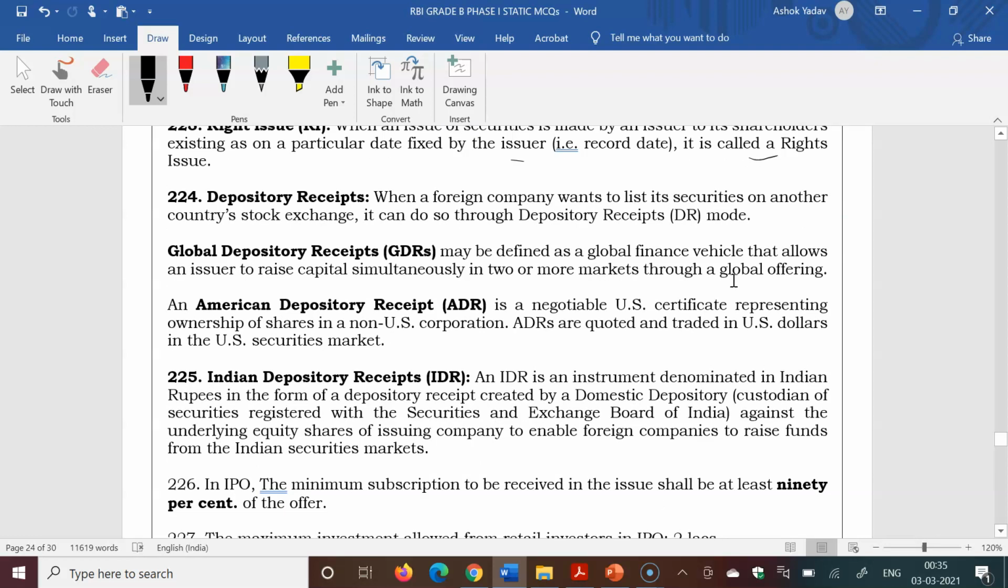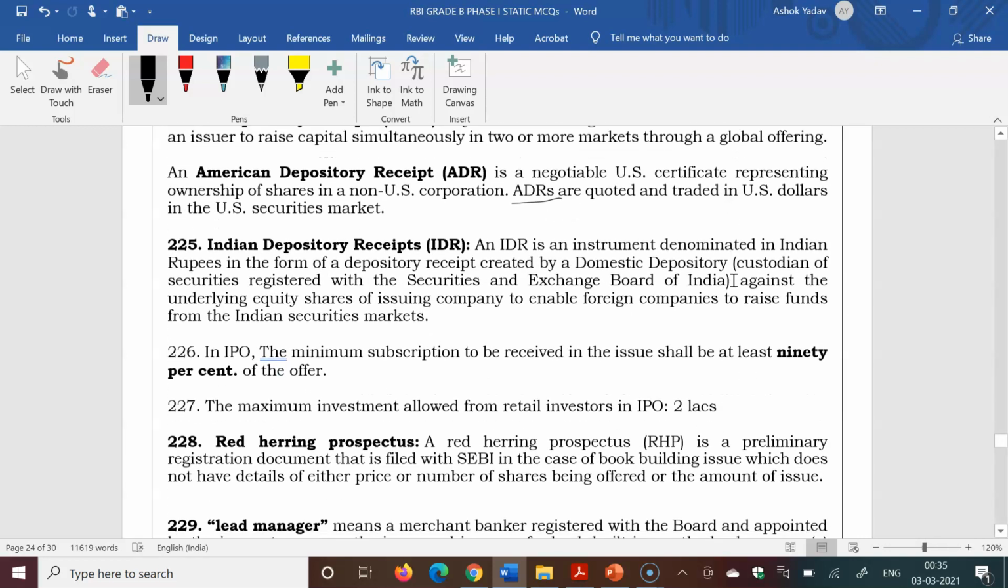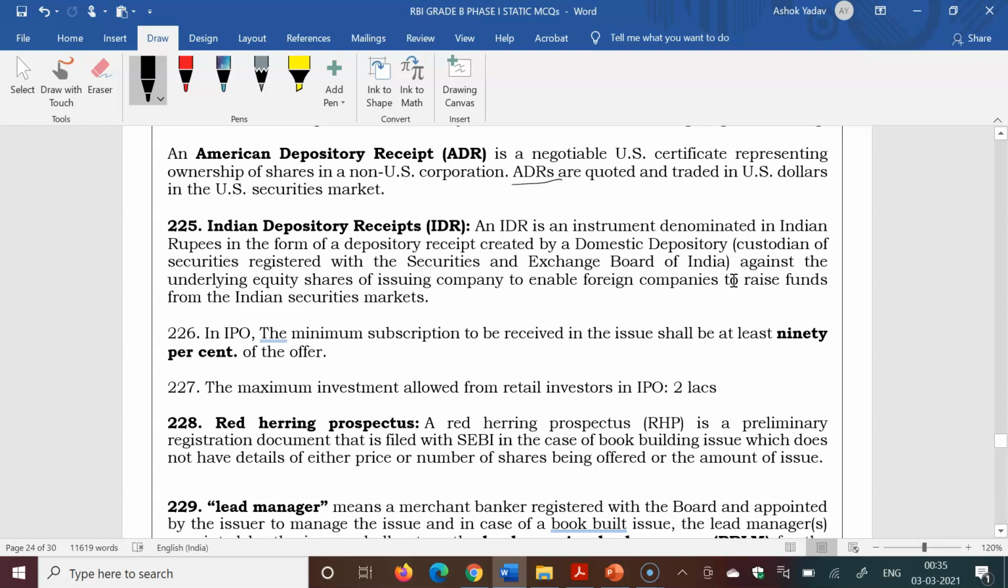Depository receipts: when a foreign company wants to list its securities on another country's stock exchange, it can do so through a depository receipt. Global depository receipt: any company that wants to list its securities anywhere in the world will issue a GDR. And if they want to list their securities in the US market, then it is an ADR. Next, Indian depository receipt: if any foreign company wants to list its securities in the Indian market, then it has to issue Indian depository receipts.